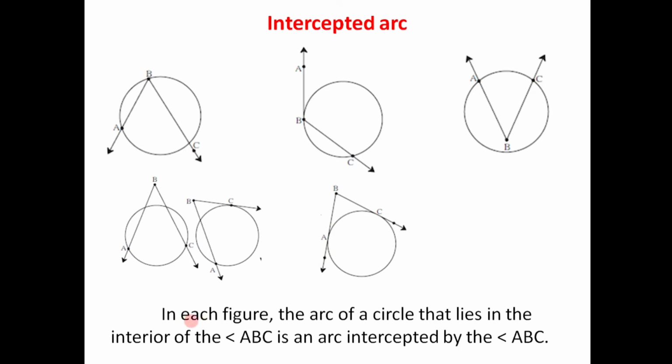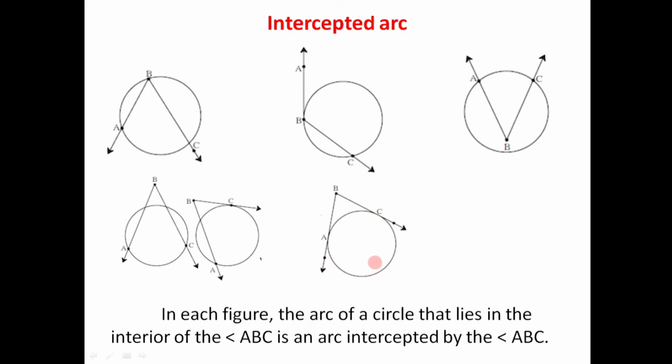So we can define intercepted arc as, for all of these figures, the arc of a circle that lies in the interior of angle ABC is an arc intercepted by angle ABC. So all these arcs which are in the interior of the given angle are called intercepted arcs by that corresponding angle.